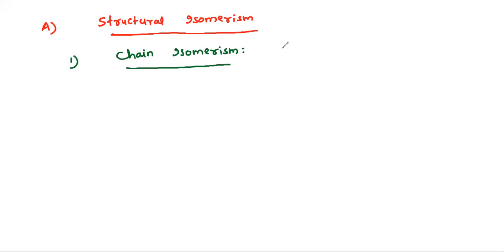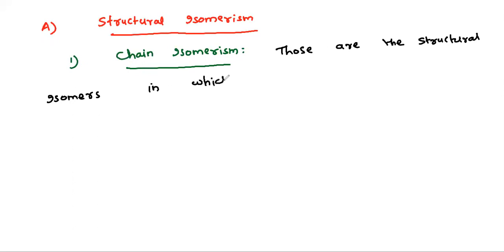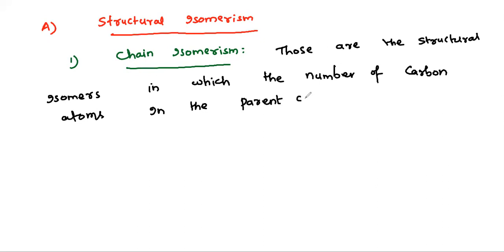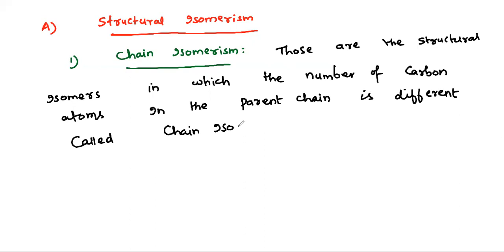Those are the structural isomers, that means only the structure differs, in which the number of carbon atoms in the parent chain is different.